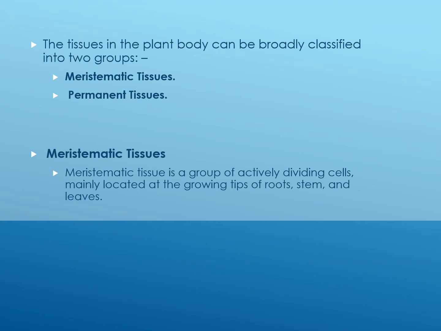The tissues in the plant body can be broadly classified into two groups: meristematic tissues and permanent tissues.